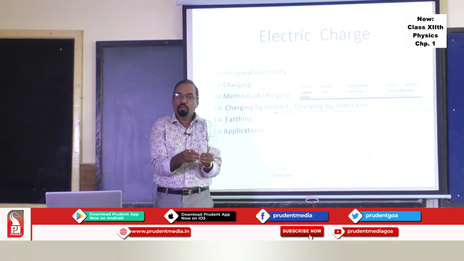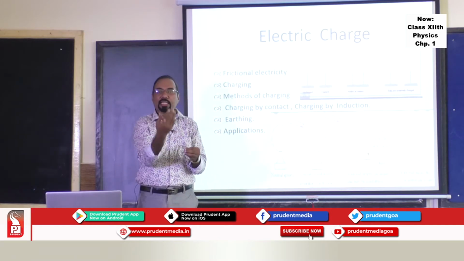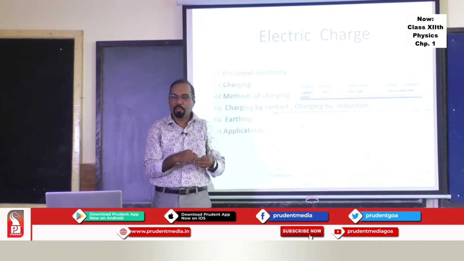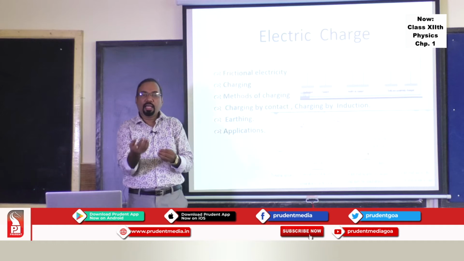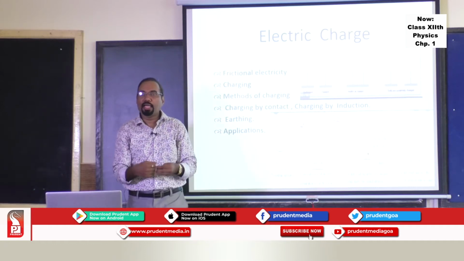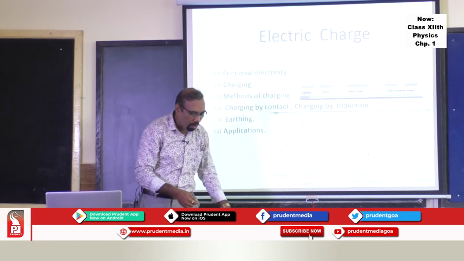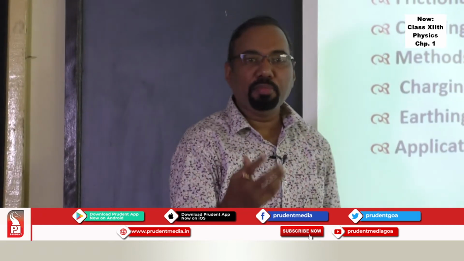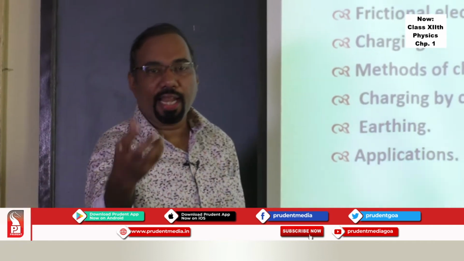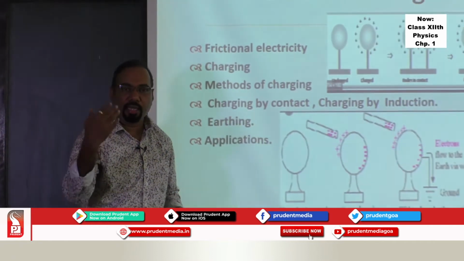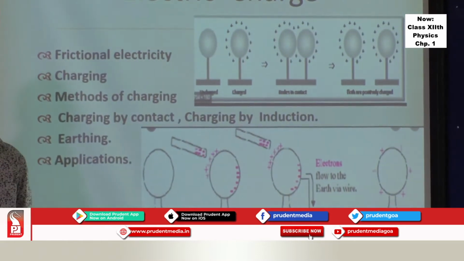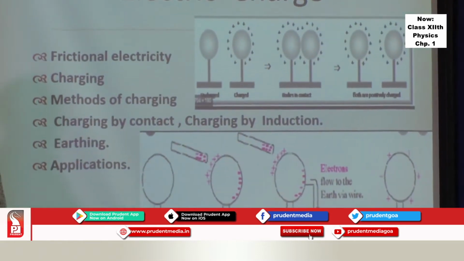So a body which is rubbed loses electron and acquires positive charge, and a body which gains electron acquires a negative charge. The concept of charging came into existence. Okay? So charging means loss or gain of electron. Body loses electron, it acquires positive charge. Body gains electron, it acquires negative charge. Now there are various methods of charging.